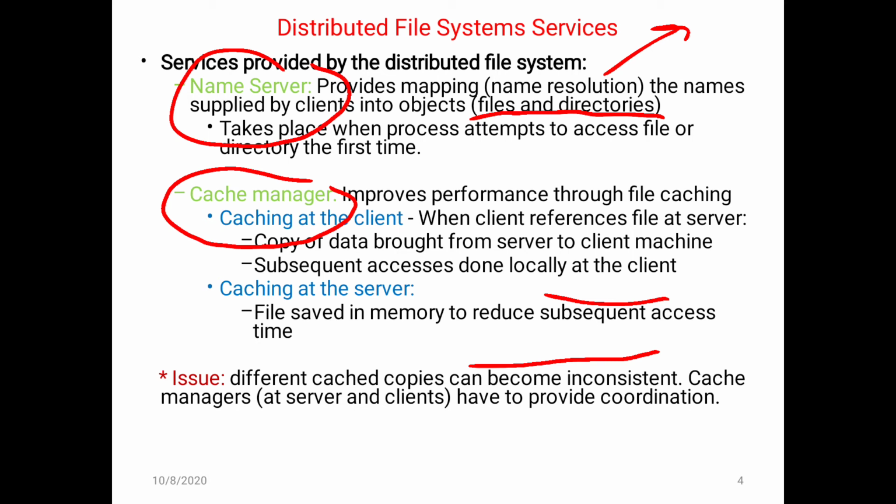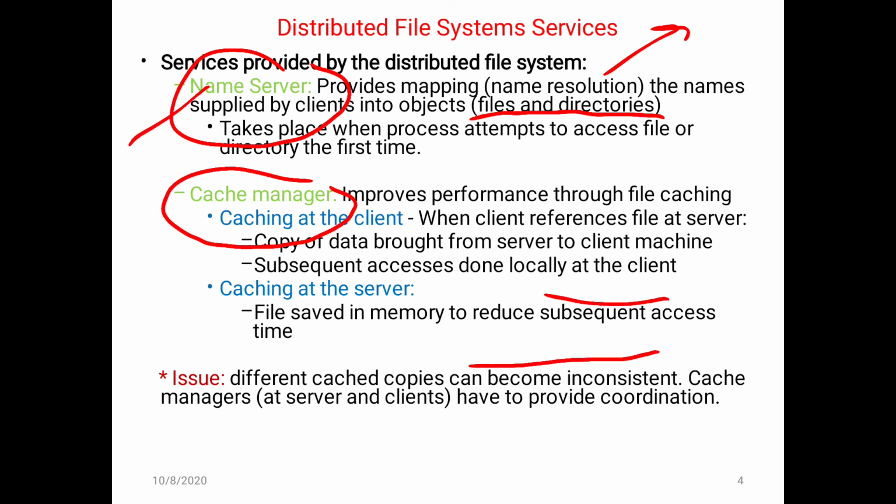The benefit of this cache memory at the server is that one can easily retrieve the data from it, so less time is required to access the data. So to reduce access time, cache memory is widely used in client server architecture. This is the role of the caching manager.